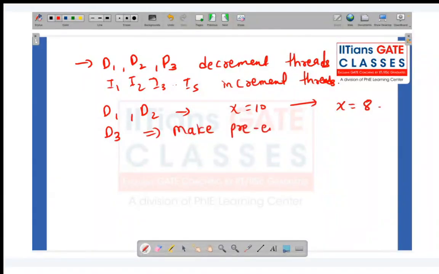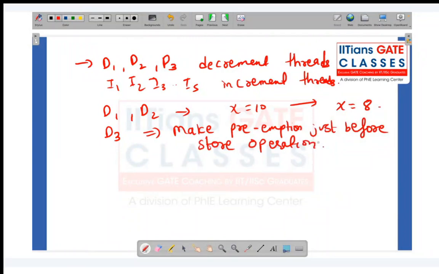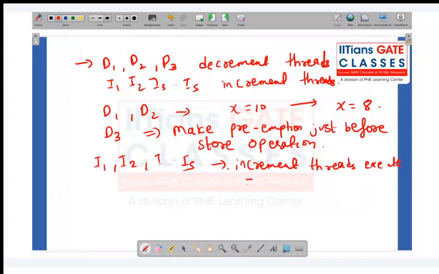Now let's execute the d3 thread, but make a preemption just before the final store operation. Now after this, we'll make all the increment threads, up to I5, execute. So in this case, 8 plus 5 is 13. So the value of x would have become 13. I hope it's very clear till now.